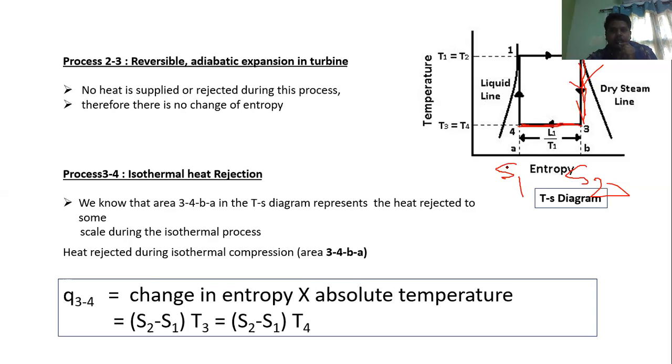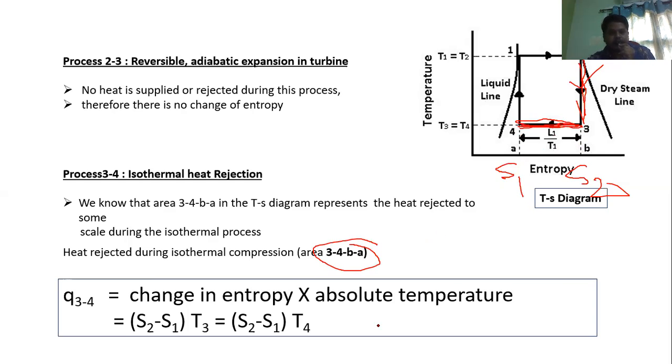Now, here also we have to find out how much heat is rejected. This process, 3 to 4, is heat rejection in the condenser. That is what we have to find out: how much heat is rejected in the condenser. How do we find it? Again, the same procedure: the area under this line 3 4 B A. From this area, we can find the heat rejection during isothermal compression.